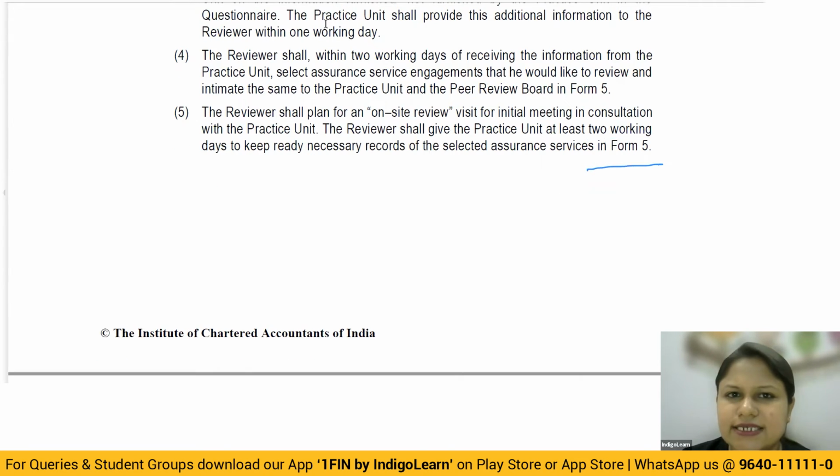So what they're telling is a very simple understanding: first of all, you decide and consult with the practice unit and decide all the areas that you want to review. And also, the peer reviewer will give a period of 2 working days for the practice unit to make available all the data that is required.